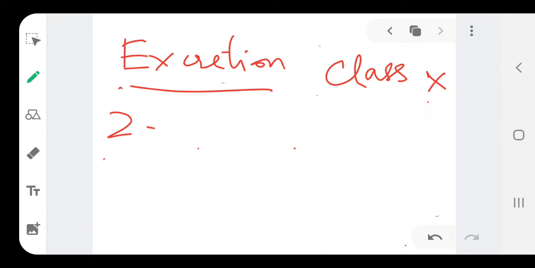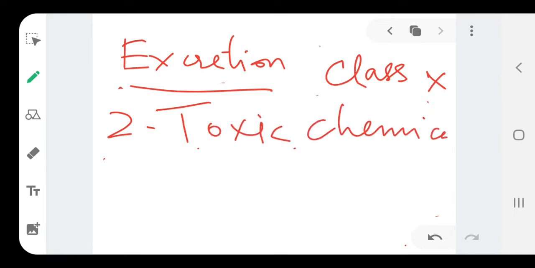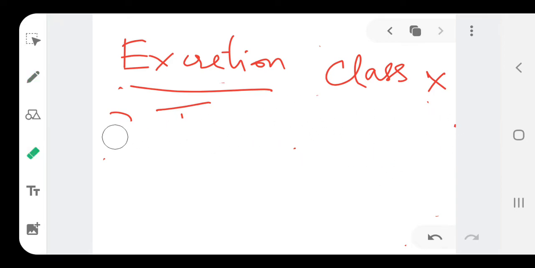Now, write down point number 2 under this heading. It also removes toxic chemical substances, make sure you write them properly. Then write down number 3: regulate the ionic concentration of body fluids.